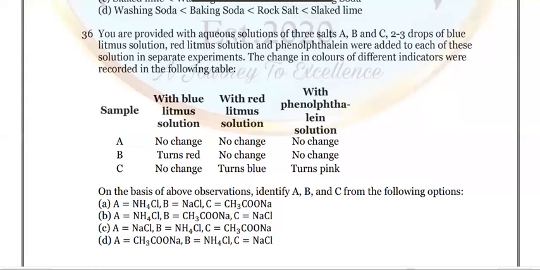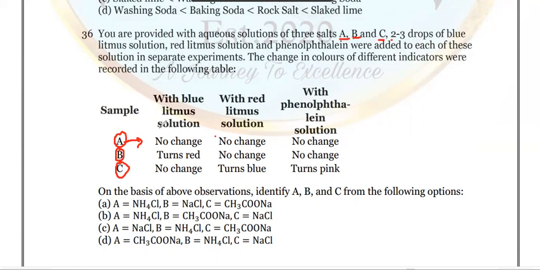You are provided with aqueous solutions of three salts A, B, and C. 2 to 3 drops of blue litmus solution, red litmus solution, and phenolphthalein solution were added to each solution in separate experiments. The change in color of the different indicators was recorded in the following table. You can see sample A, sample B, and sample C test tubes. With blue litmus, test tube A shows no change in color, and with red litmus also no change.